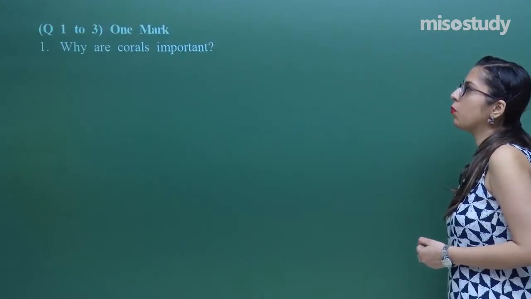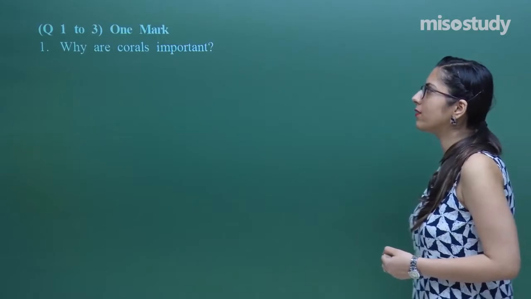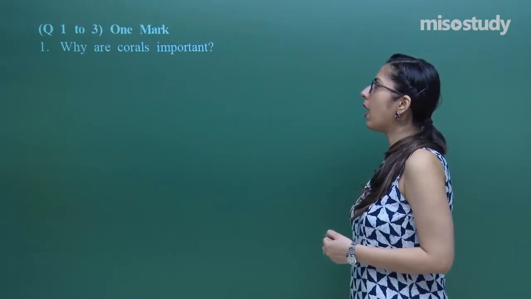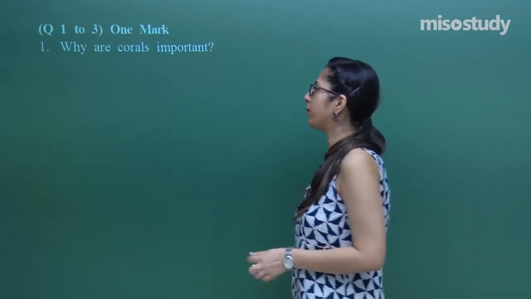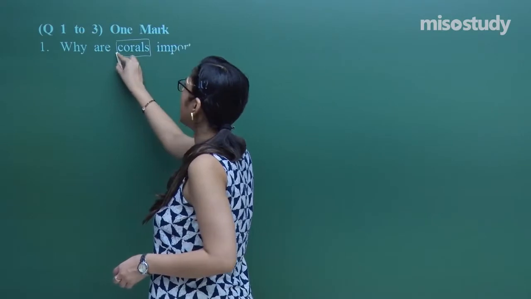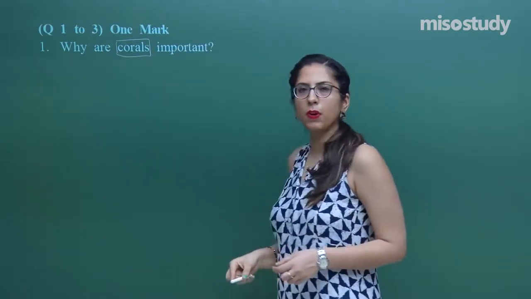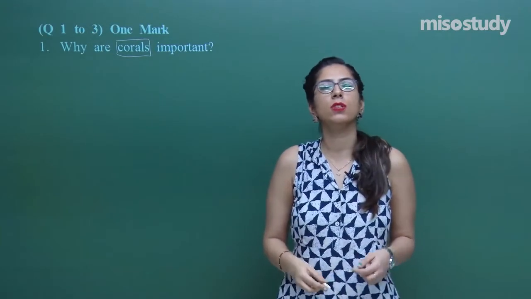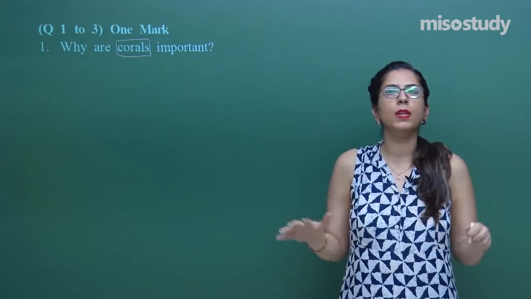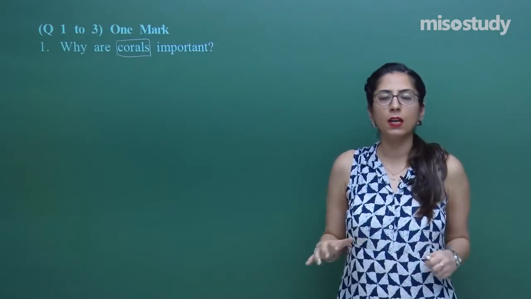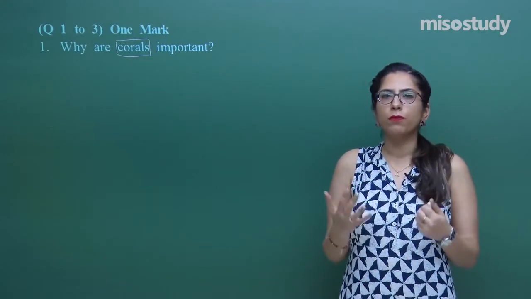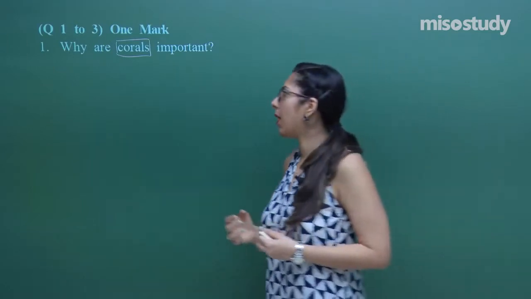This question number 1, from 1, 2 and 3, all these 3 questions are of 1 mark. So, the question asks, why are corals important? Yes, corals have very much significance in the ecosystem. This is because they deposit calcium carbonate, and when it keeps on accumulating in an area, it leads to the formation of a land area. For example, we have the Lakshadweep island.